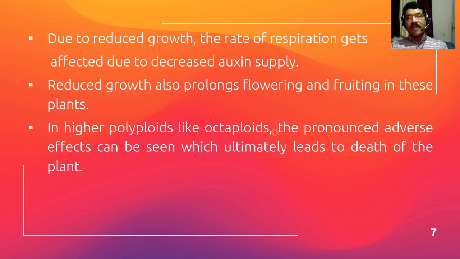Any nucleus will then contain 56 chromosomes instead of the normal 7 or 14. In these conditions a pronounced adverse effect can be seen, and ultimately the plant will die. So these excess or higher polyploids may result in death of the plant.